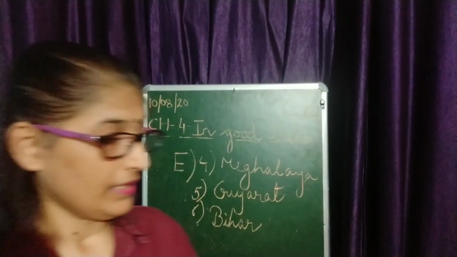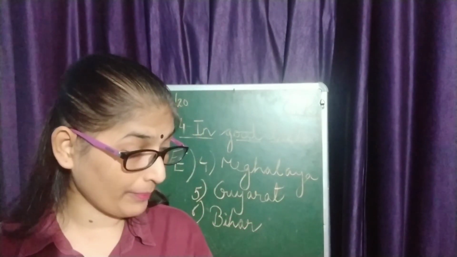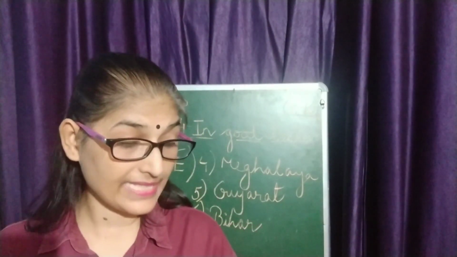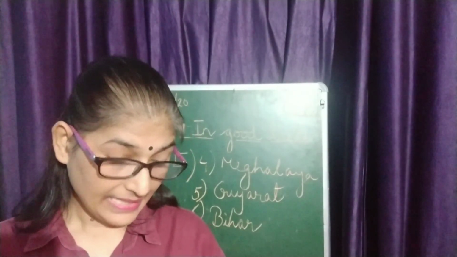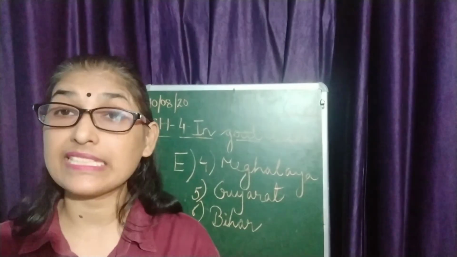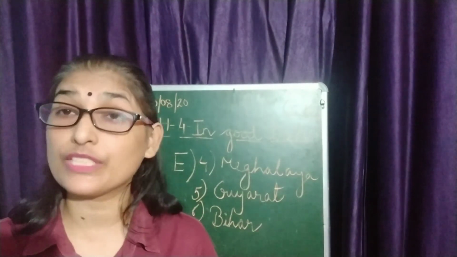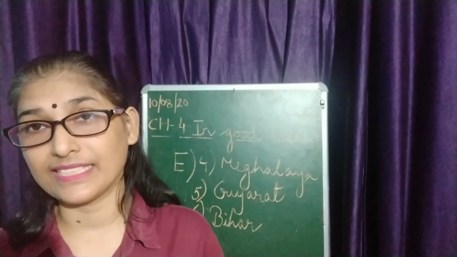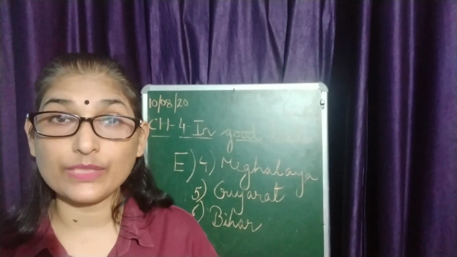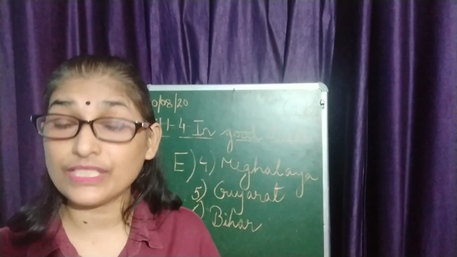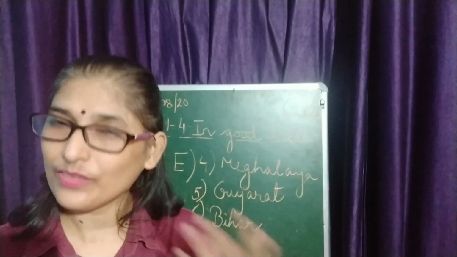Okay? So students, with this we have finished this chapter, right? What we have done: exercise A, exercise B, C, D, then train your brain and exercise E. I hope you understood this chapter as well as you have done all the exercises. What you have to do? You have to go through these exercises very well. You have to learn them. And for this, you have to revise, and then only you can learn it.